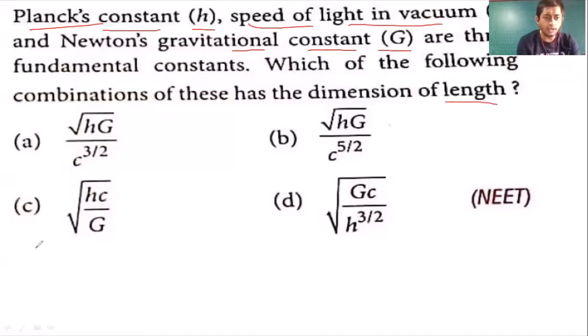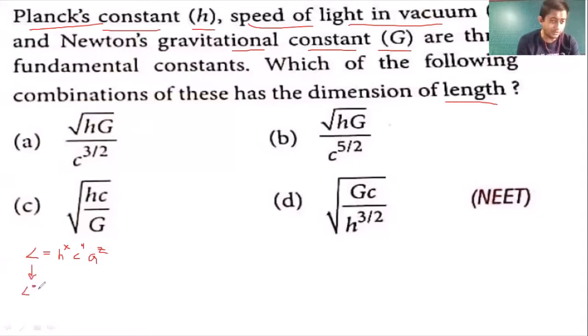I told you. Length is equal to, first mentioned Planck's constant, raised to x. Next mentioned speed of light, raised to y. And last mentioned gravitational constant, raised to z. Individually put the dimensions of each, find x, y, z, and we should get the answer.